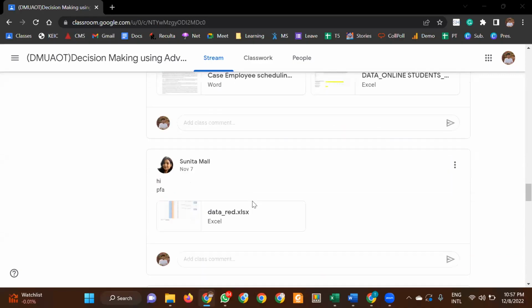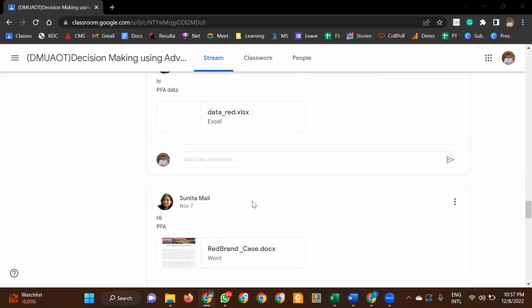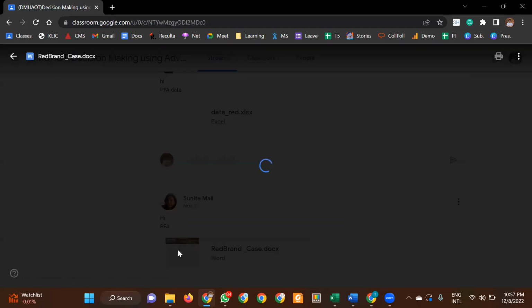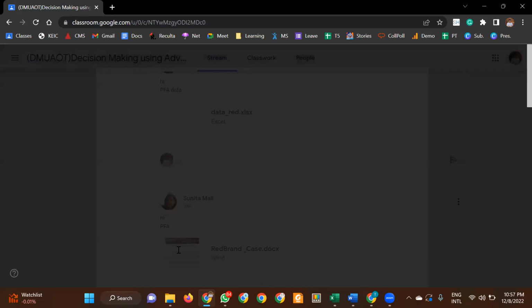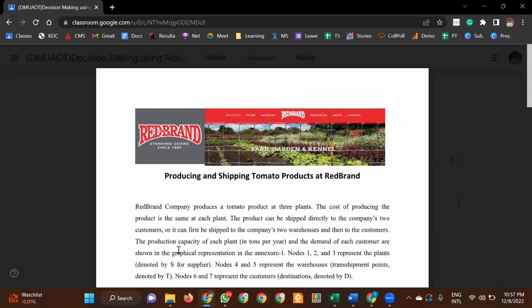Hi guys, so today I'll be recording two more videos right now. One is this Red Band transshipment model. So this is the case of transshipment. Now there's a major difference between transshipment and transportation. Transportation is where there is a warehouse and you keep a stock in the warehouse.